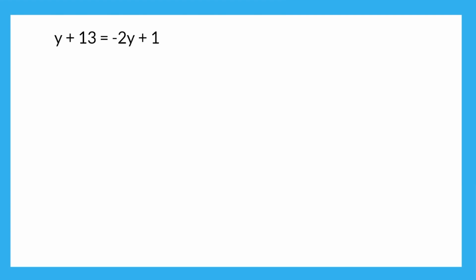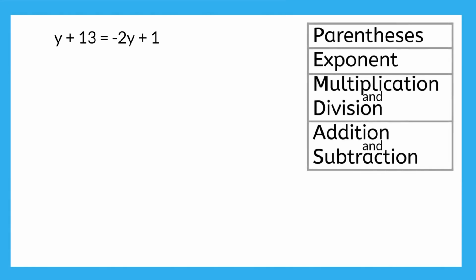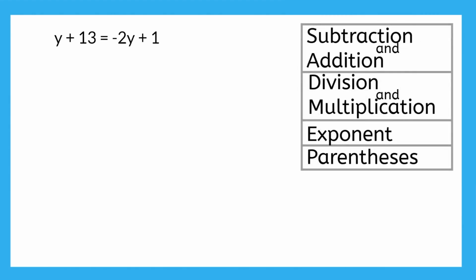Here's our next example. First, we have to make sure it's simplified. The only operation here is addition, but since the addition on both sides is between unlike terms, we can't combine. So the problem stays exactly how it is for now. But now we can start solving. We already said the only operation is addition, but we have two instances of it, so let's do one at a time. If we undo the plus 13 on the left side by subtracting 13,